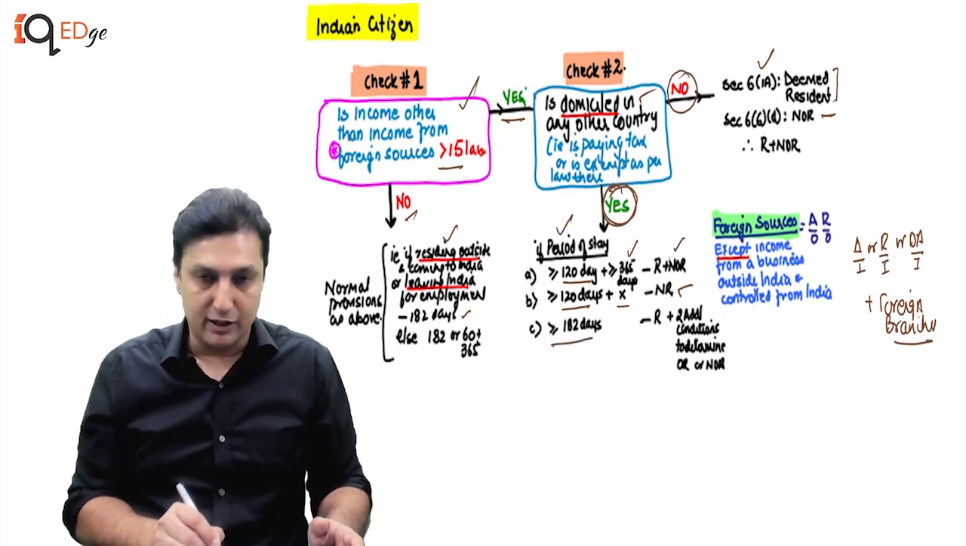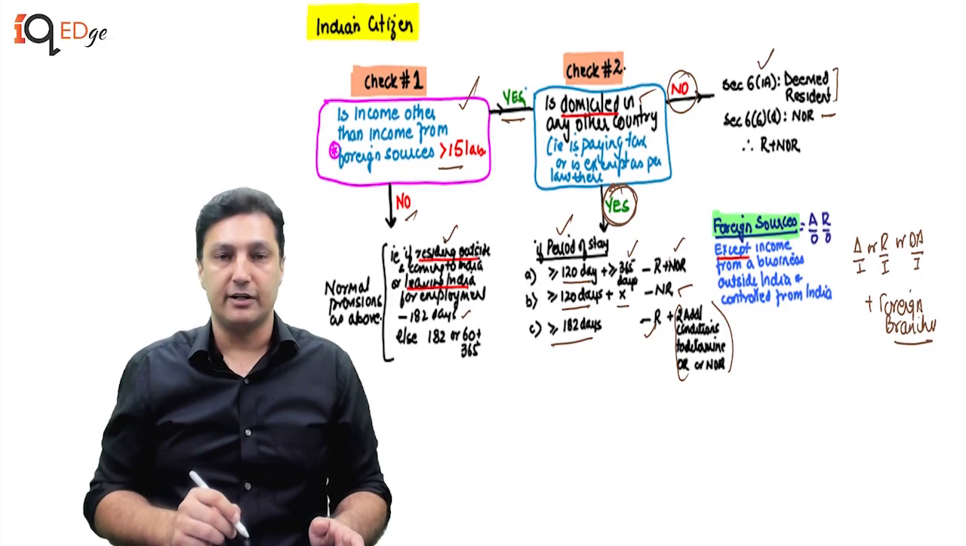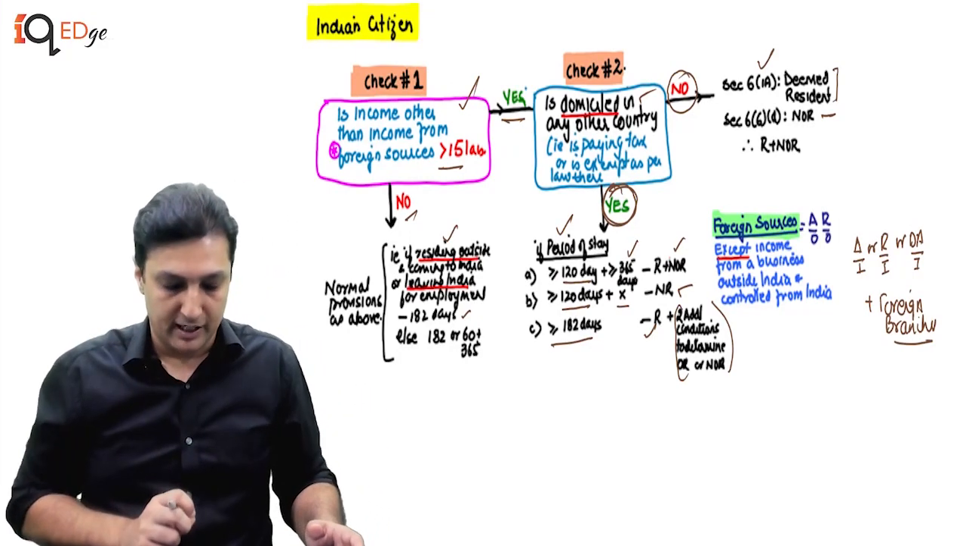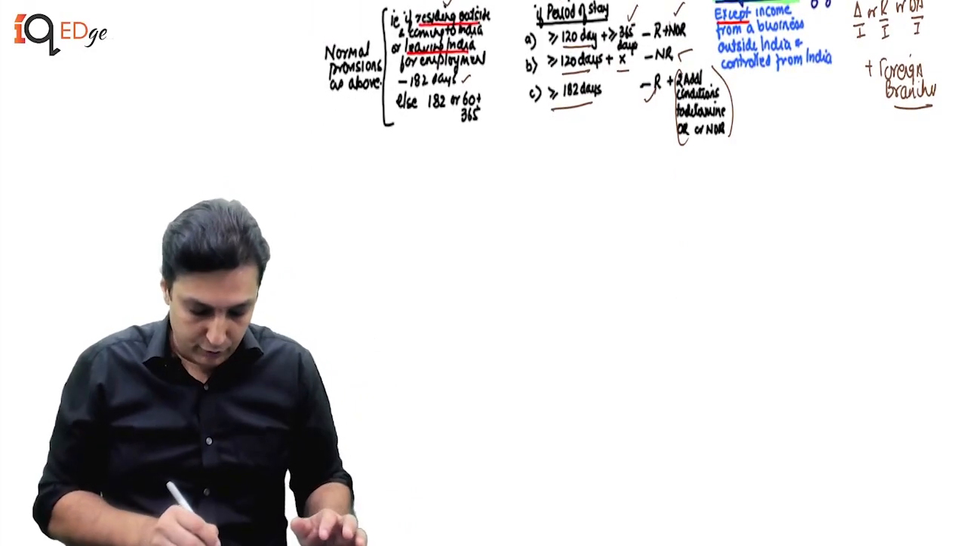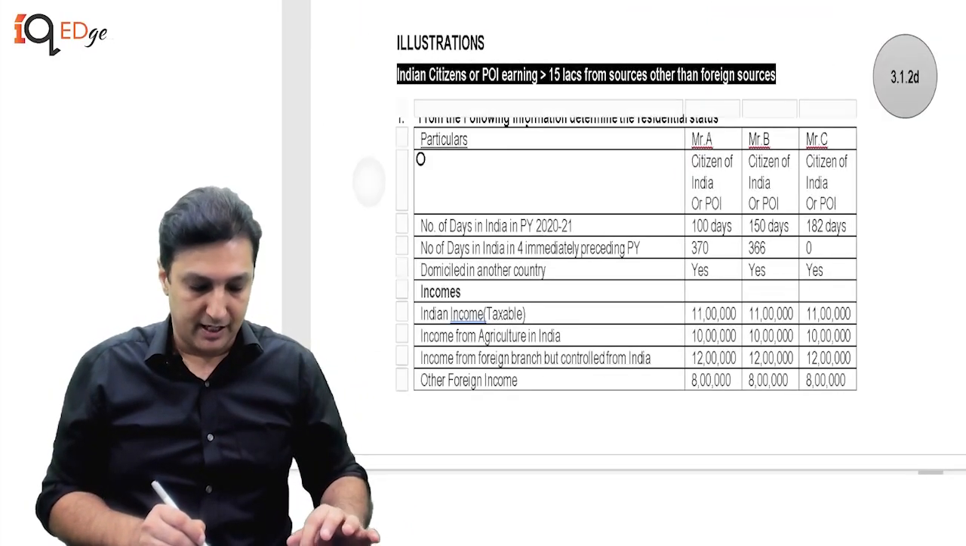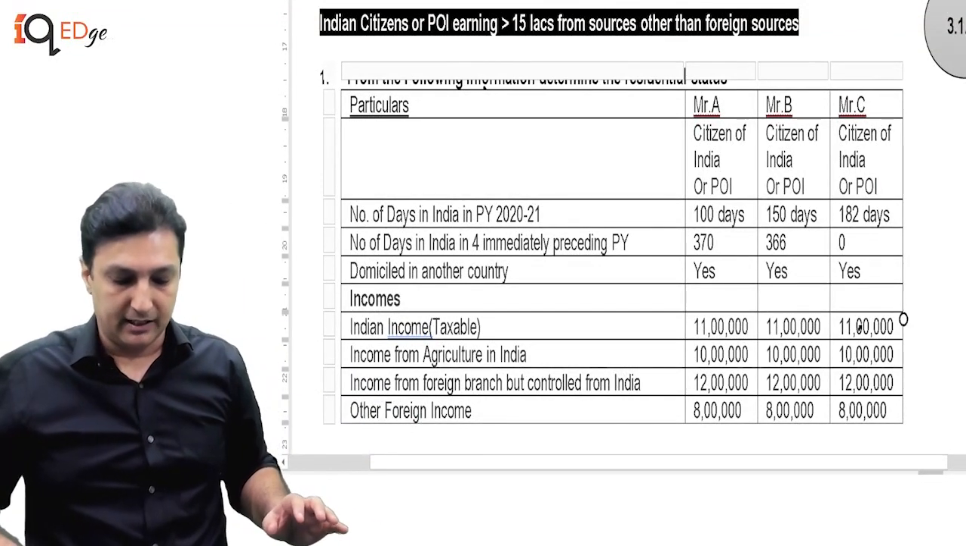More than or equal to 182, then R, and plus we now take both the additional conditions to try and find out whether he is OR or NOR. Now that becomes law as simple as I can put it. What we're going to do is try and do a few questions and illustrations to see if we can solve and understand the practical implication.